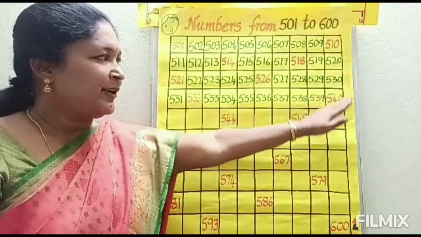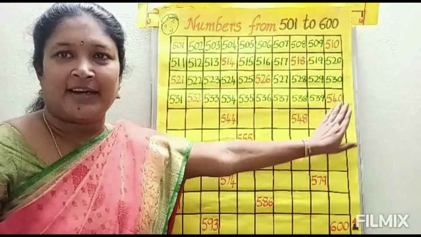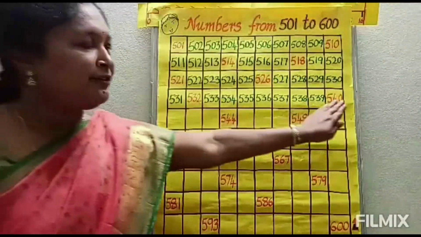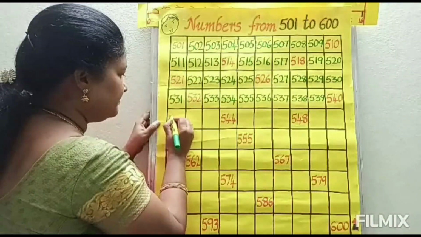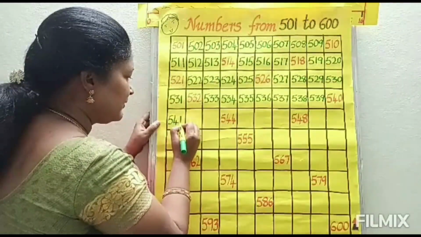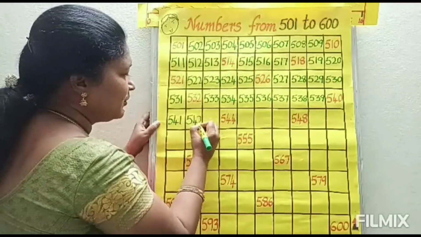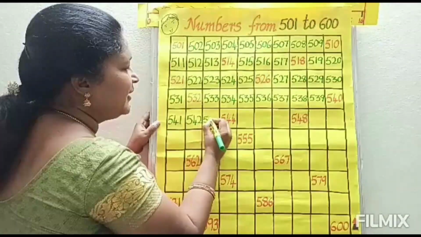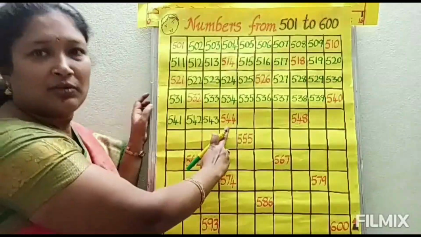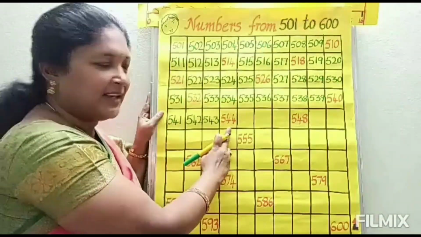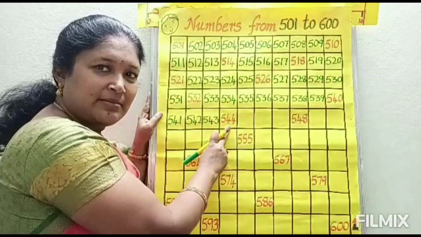540 will come, but 540 is already there, so no need to write that. 540, and after 540 which number will come? 541, 542, 543, 544, already it is there. So the next number we have to write. After 544 which number will come?